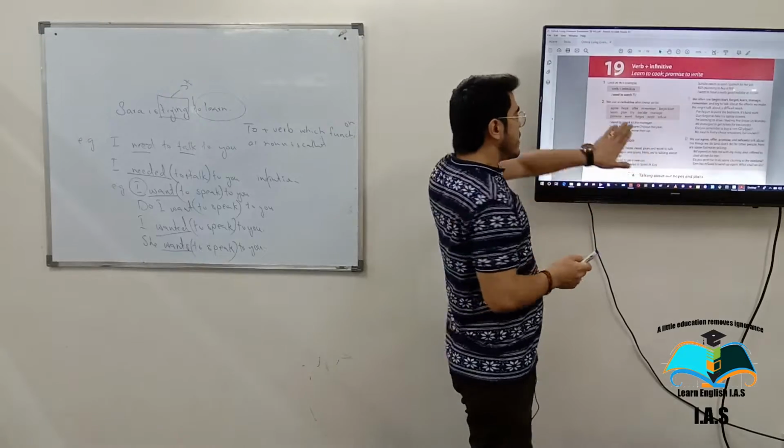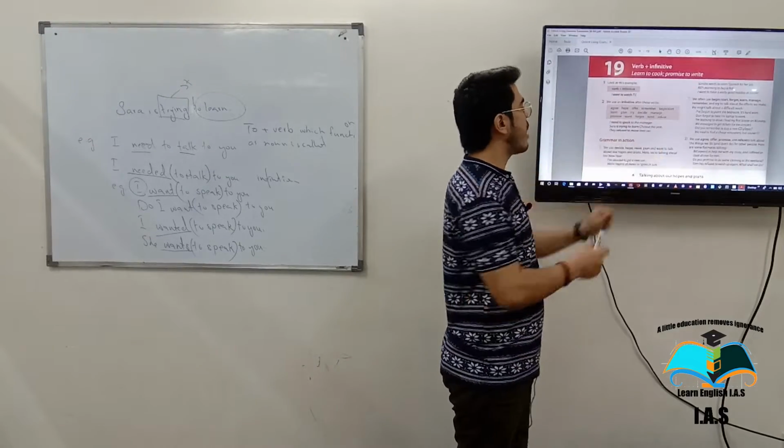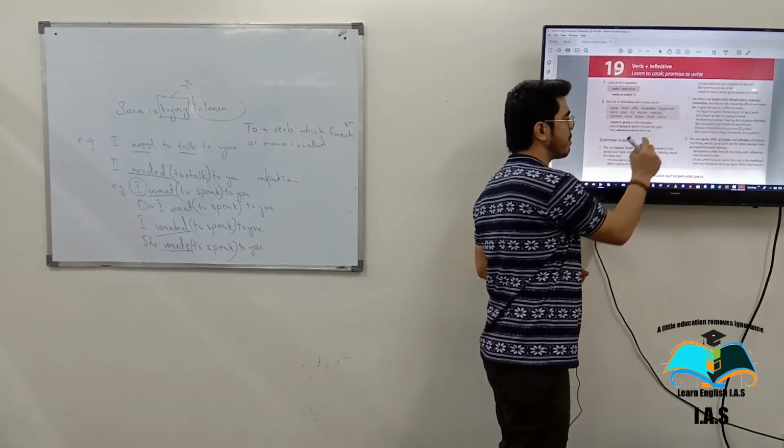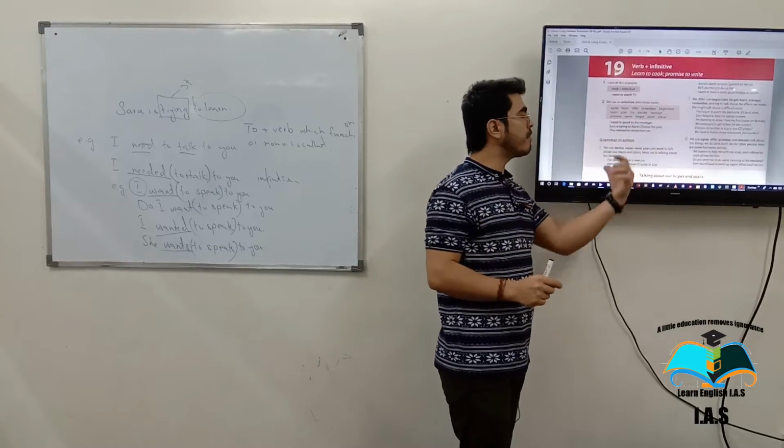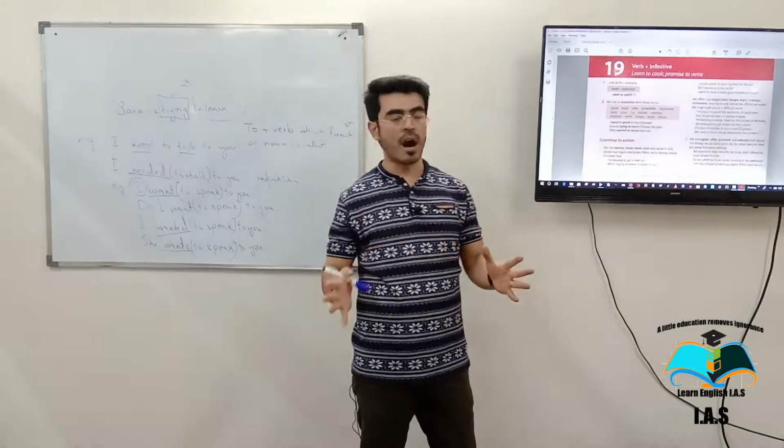Understand? Tries. Now they refused to move their car. In this example, refused is the past form of the verb. They refused to move their car.